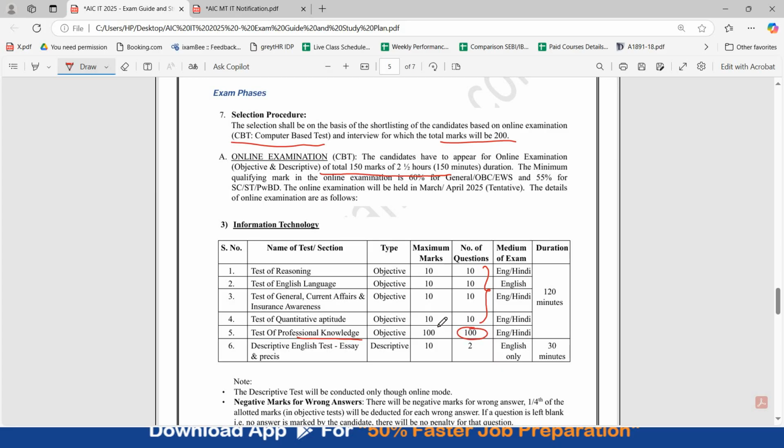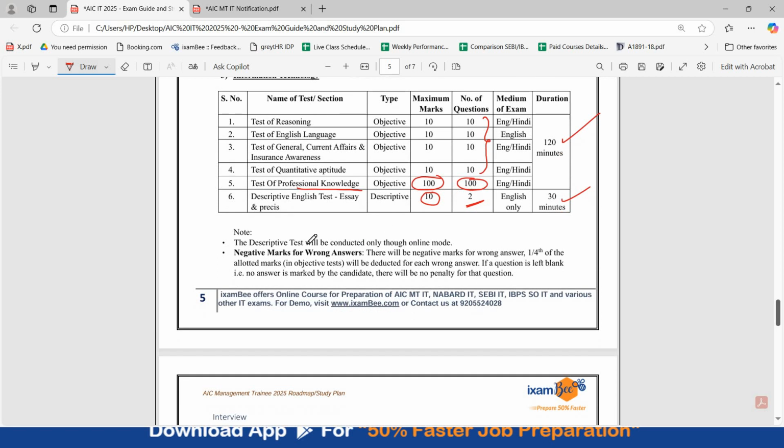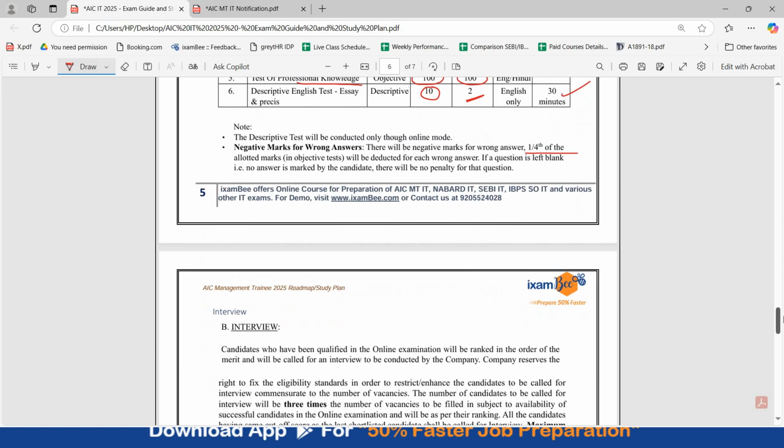100 questions are there of 100 marks. The duration of this paper is 120 minutes. There is a consolidated time given. Then you have descriptive English test, which is of 10 marks and there are only 2 questions, essay and précis. The duration of this is 30 minutes. The descriptive test will be only in online mode. There is 1/4 negative marking present in the exam for objective questions.